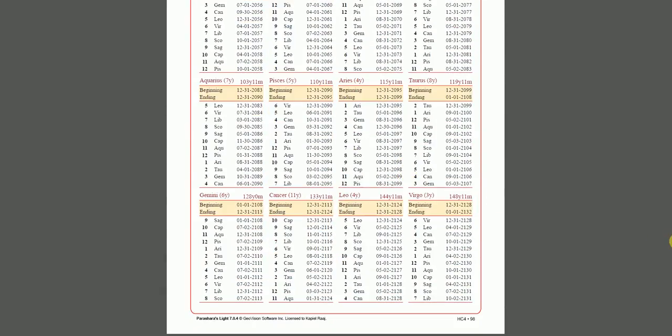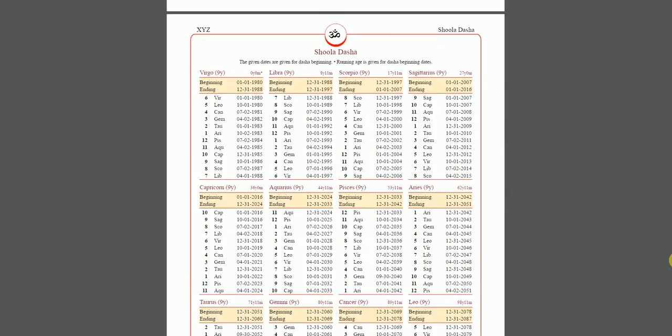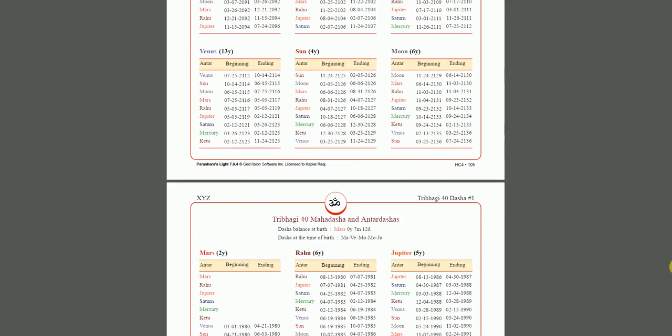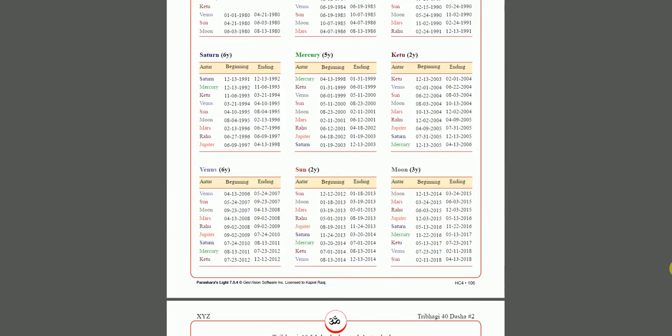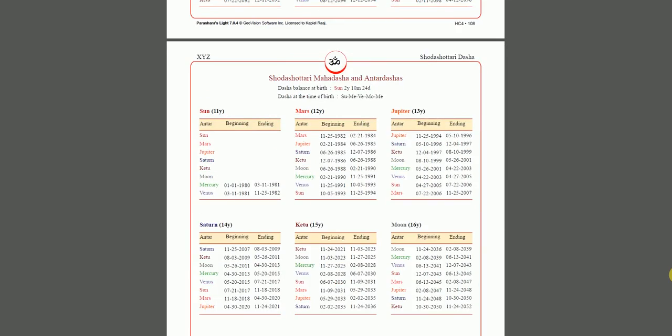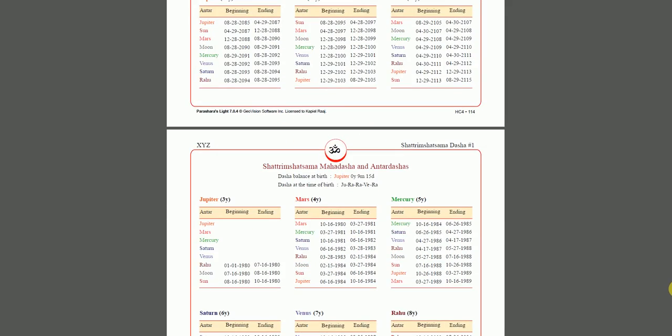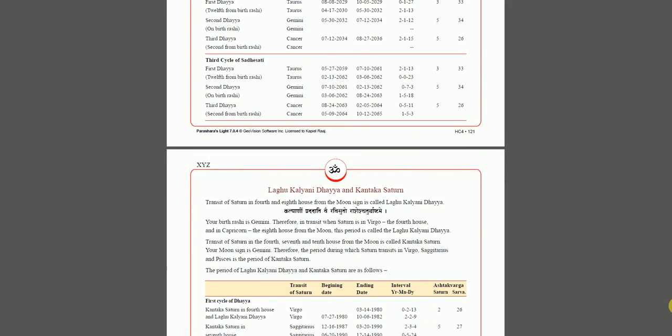And we go to Antardasha. These are other Dashas: Lagna, Kendradhi Dasha, Shula Dasha, Tribhagi Dasha. All these different Dashas show different avenues of your life and something happening. This is how you can literally go deeper and deeper into a person's life.